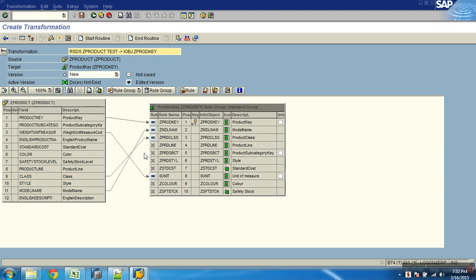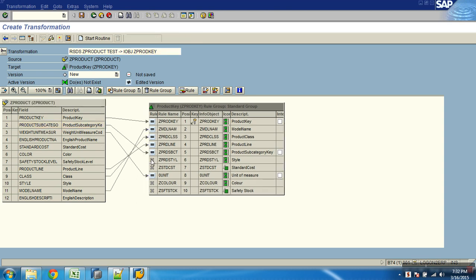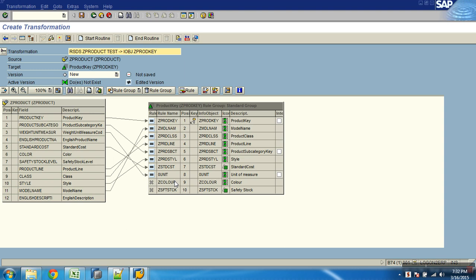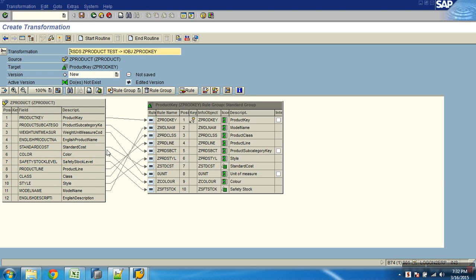Product class. Next product line, then product subcategory key, then product style, then standard cost. Where is the cost? Unit is mapped. Then where is the color? Then safety stock. Except this English product name and this, I mapped the rest of all things. Activate.